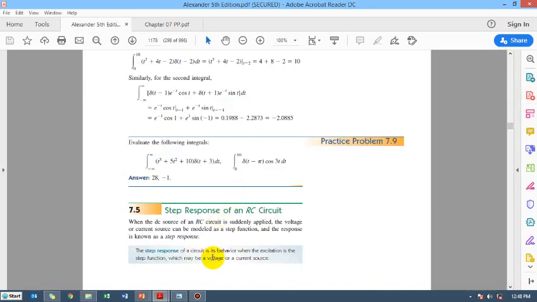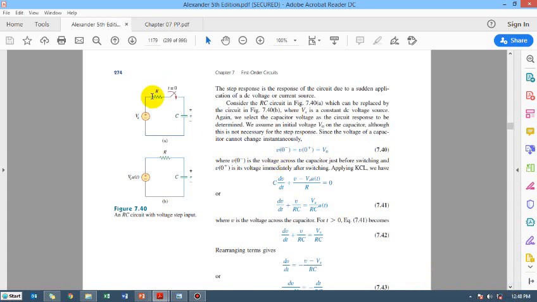The step response of a circuit is the behavior when the excitation is a step function, which may be a voltage or current source. So this is the statement of a step response. Step response means that there is a capacitor, and then a power supply is connected through a switch at time t equal to 0. At time t equal to 0, the switch gets on.